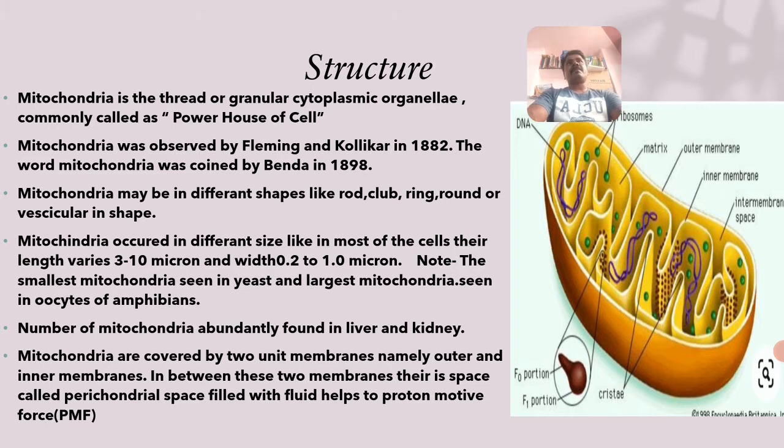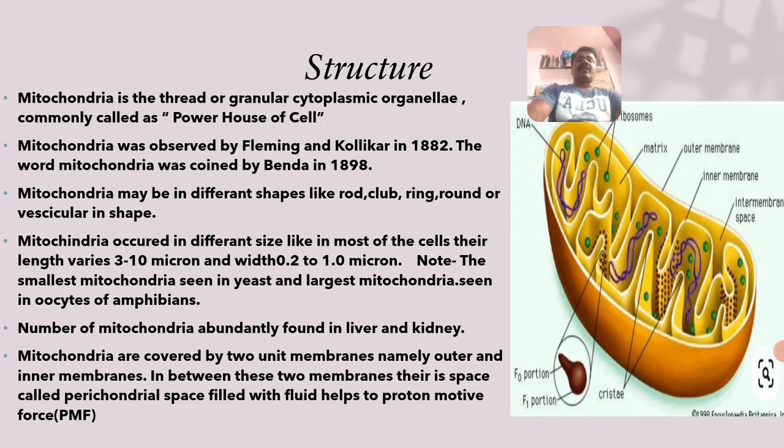I think club shape refers to the golf stick, which all of you know. At the end of a golf stick there is a bent portion, which is called a club-like structure. That structure is also there in mitochondria. It may also be ring shaped, or round or vesicular, that is an egg shape. These are the different shapes of mitochondria.